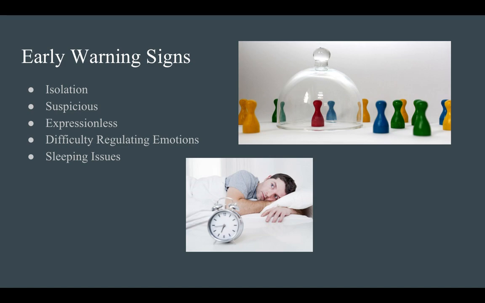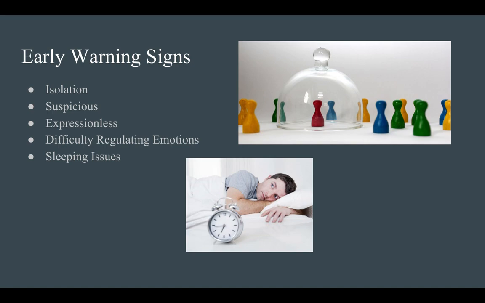Schizophrenia can appear in a person suddenly, but it usually happens over time as symptoms worsen. So some early warning signs to look out for would first be depression and the person isolating themselves from their friends and family. The activities they used to like, they're not really interested in anymore, and they're really withdrawn into themselves. They'll also start to exhibit suspicious tendencies and become very hostile towards other people and criticism.